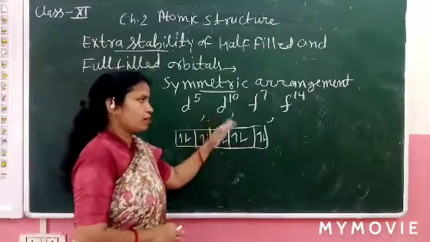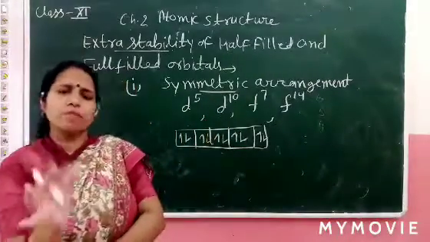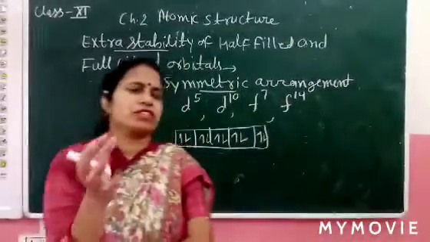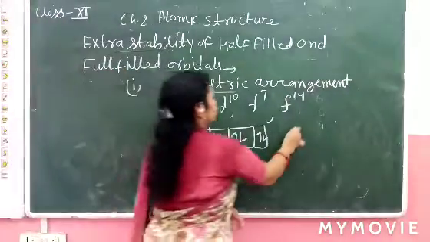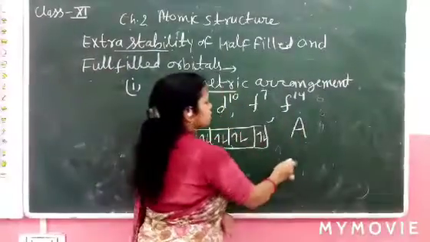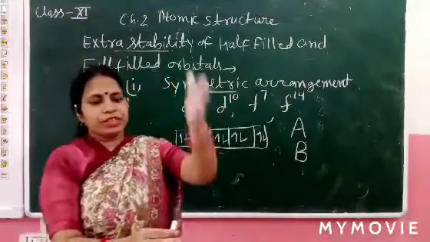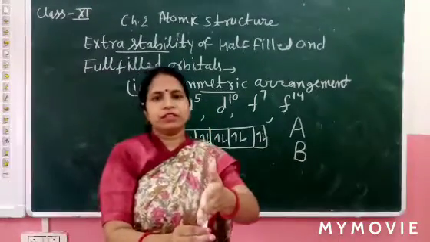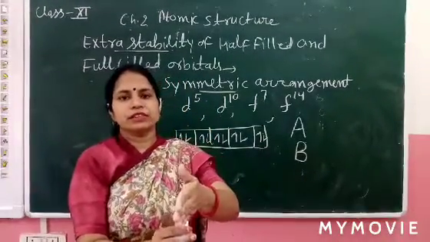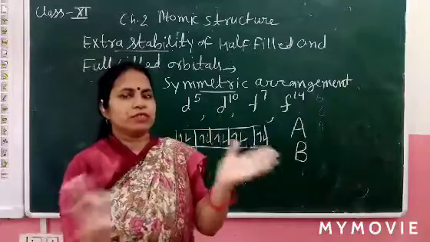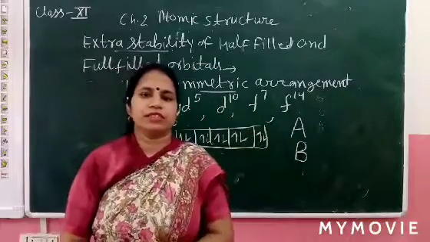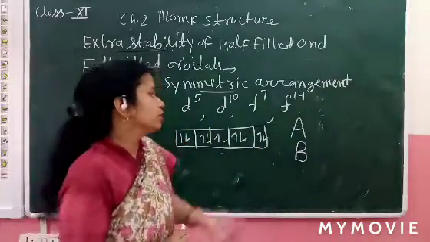So this is symmetric arrangement. How do we explain whether a molecule, compound or atom is symmetric or not symmetric? For example, alphabets like A, like B. When we cut the A vertically, it is symmetric, the two parts are symmetric and they superimpose.